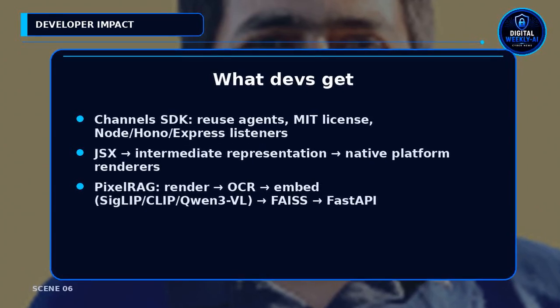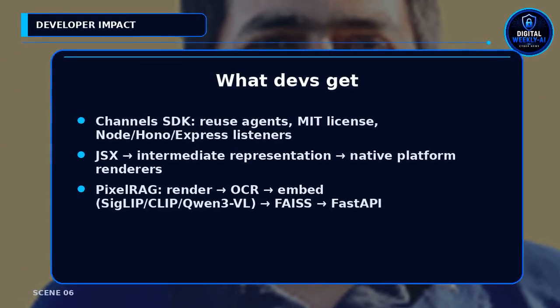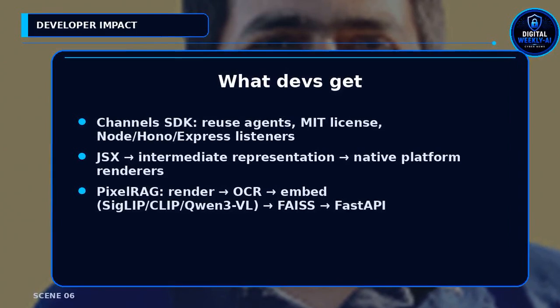Developer impact. CopilotKit separates transport from agent logic. Messages are authored as JSX and lowered to BlockKit or adaptive cards. The SDK is MIT licensed and includes Node, Hono, and Express listeners in @CopilotKit/runtime/v2. Create channel accepts tools, context, components, and options like sanitize agent events.